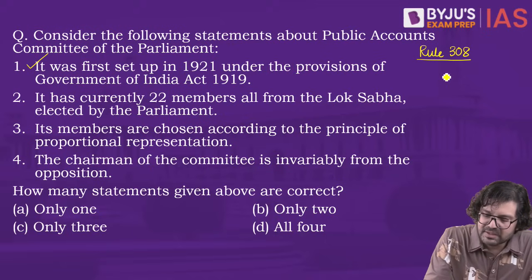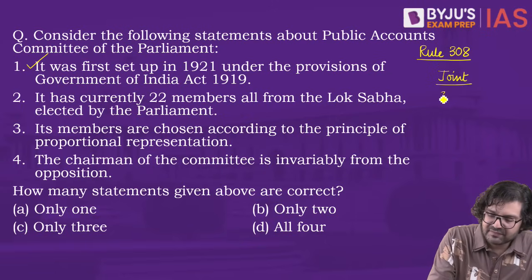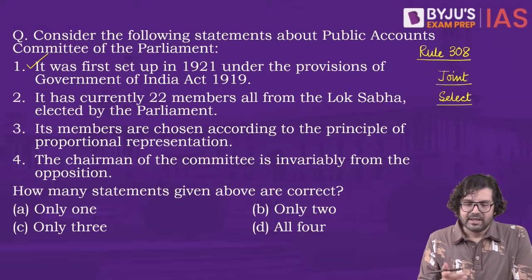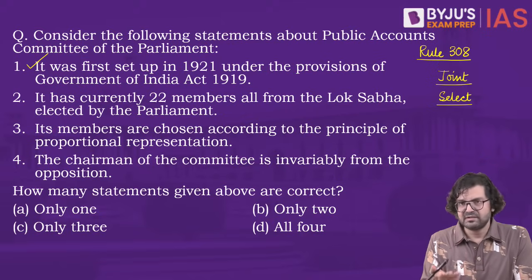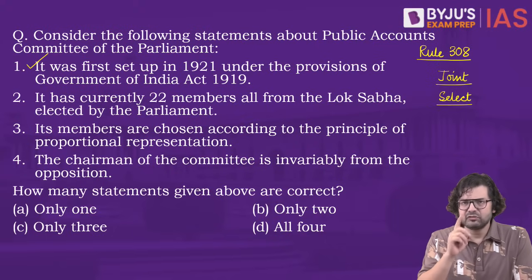A joint committee is a committee which has members from both the houses. Most committees are joint committees only, right? At least the permanent ones. And then we have select committees. Select committees are those committees which have members from one house only. And the very classic example of a select committee is the Estimates Committee, which has 30 MPs or members, all from the Lok Sabha.